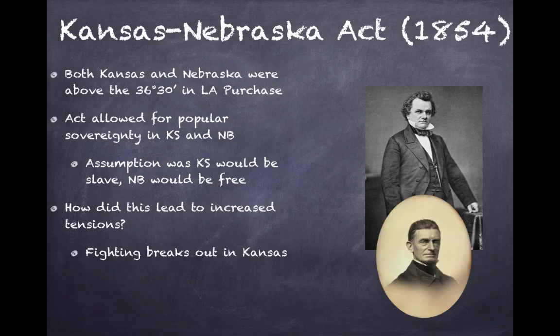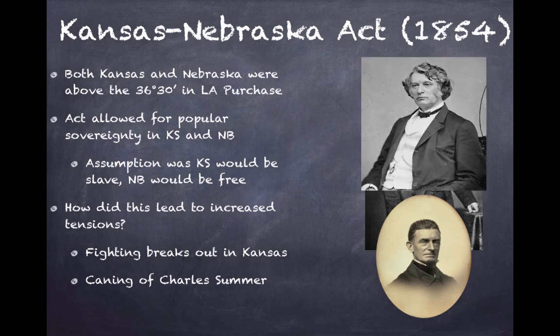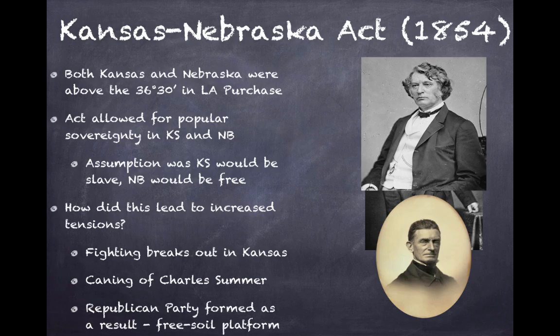So how does this lead to tension? Well, fighting breaks out in Kansas. You got dudes like John Brown going over to Kansas with some of his sons, and they start killing pro-slavery individuals. In the Capitol building, you have Charles Sumner getting caned by Preston Brooks when he criticized what was going on in Kansas. And the Republican Party will be formed as a result of this act, and they will have a free soil platform, only leading to further tensions between the North and the South.